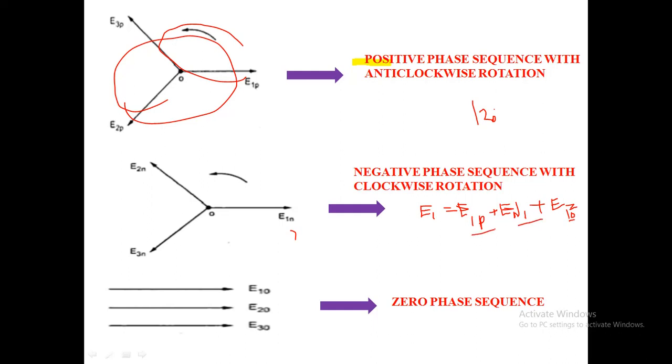So these are the three vectors resolved in positive, negative, and zero phase components. So these are represented to get the three vectors. Representation for E2: E2 will be same as E1, only difference is E2 will be equal to E2P plus E2N plus E20. So these are the three different sequences of the phases.